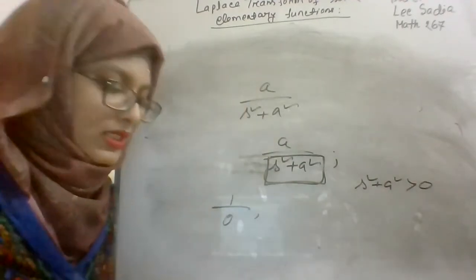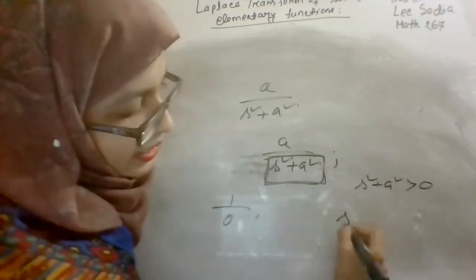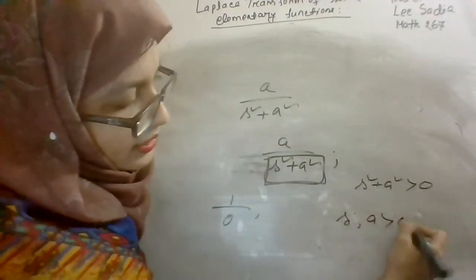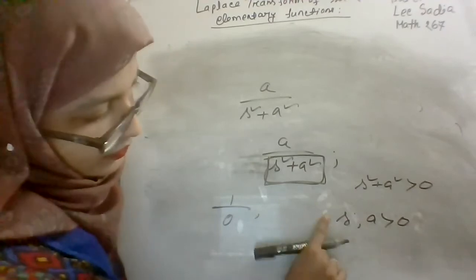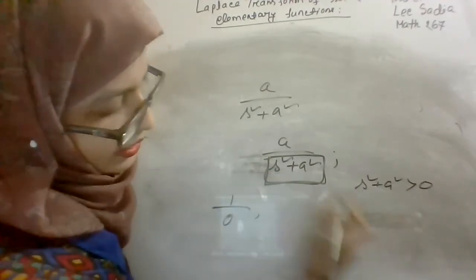Here the condition is different. The condition will be s comma a greater than 0.